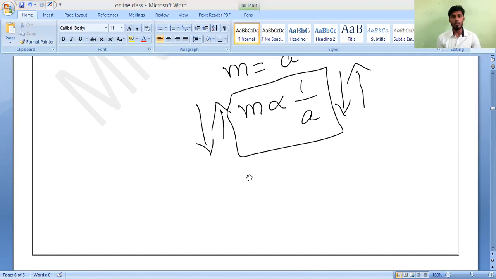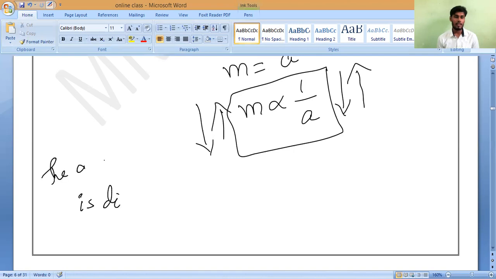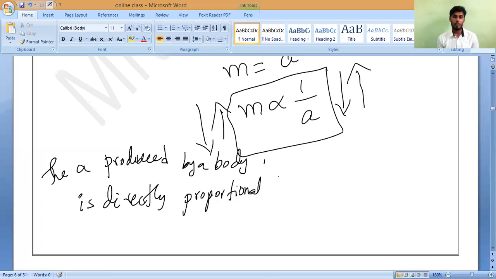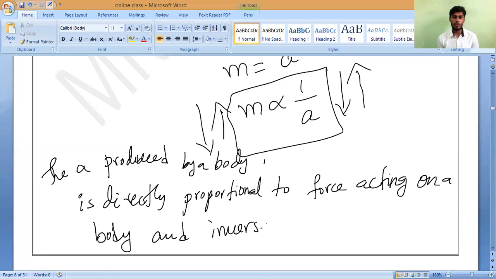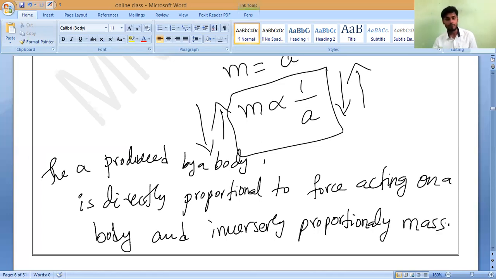Write it. The acceleration produced by a body is directly proportional to the force acting on the body and inversely proportional to mass. Understand, all of you? Yes, sir.